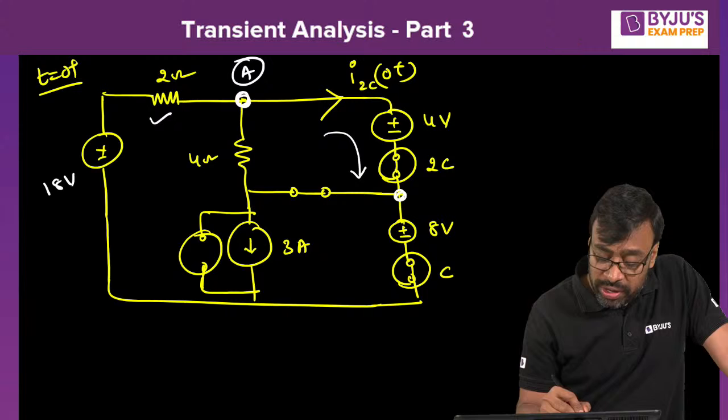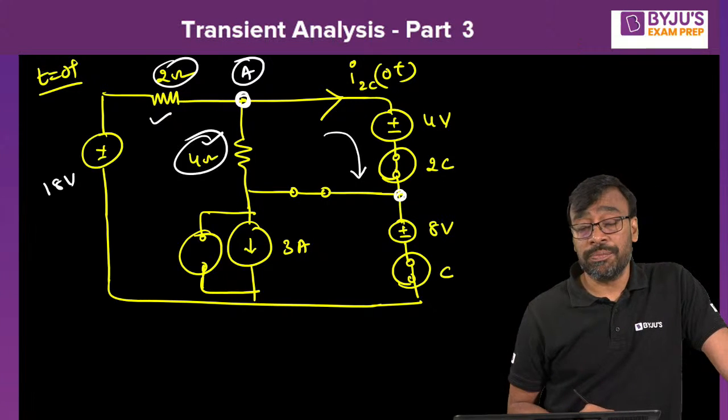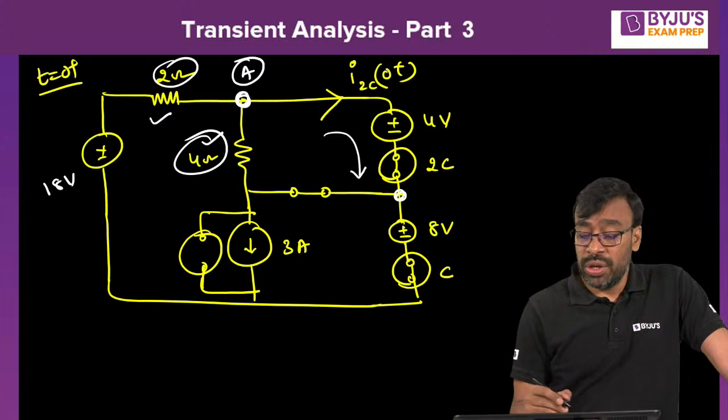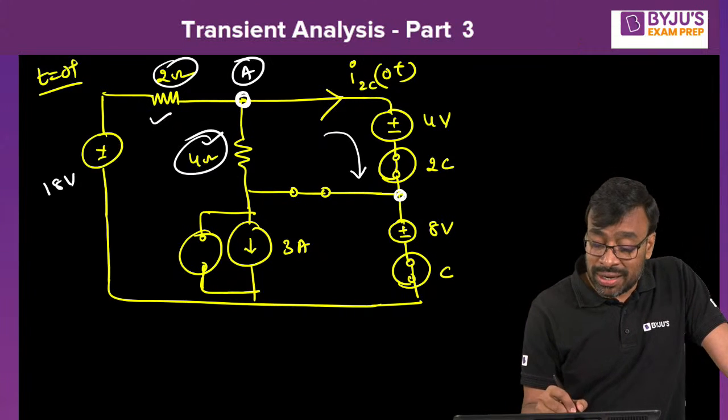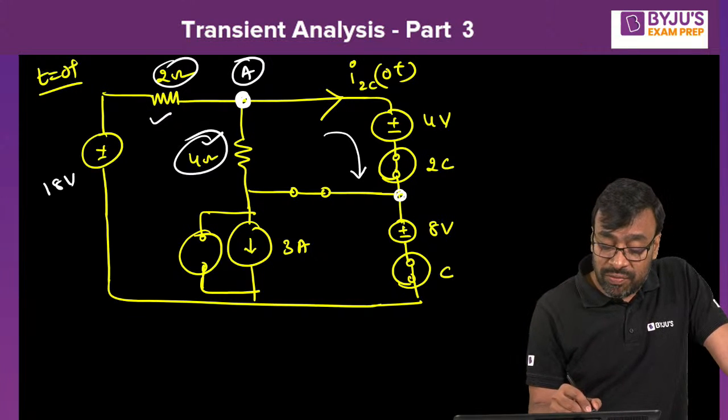You must know the current flowing here, that is, the 2 ohm and 4 ohm currents must be known. If you don't know the current flowing through 2 ohm and through 4 ohm, you cannot find what is I2C, because there are 3 branches connected in this node. Tell me now, what is actually the current flowing through 2 ohm?